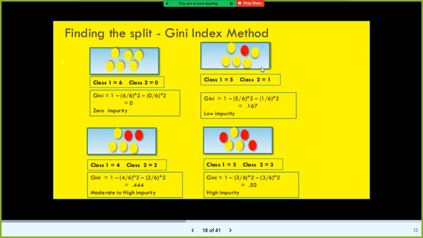But if you get something like this, 1 minus 5 by 6 whole squared minus 1 divided by 6 whole squared, 0.1, low impurity. Here impurity is there. It is not a pure node, but the impurity is less. But when you have 3 red and 3 yellow, the impurity goes very high, 0.50.